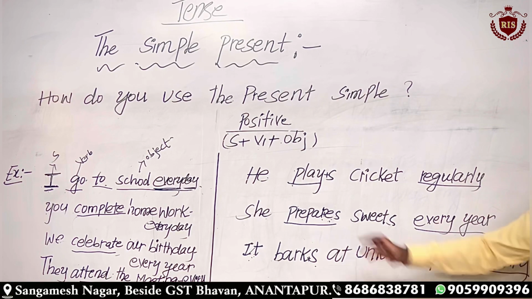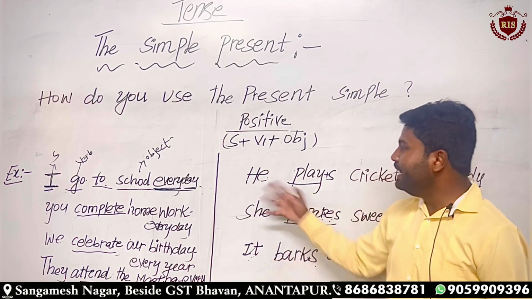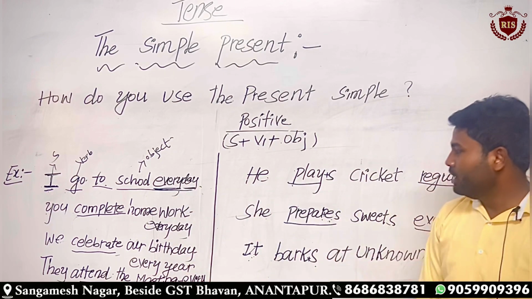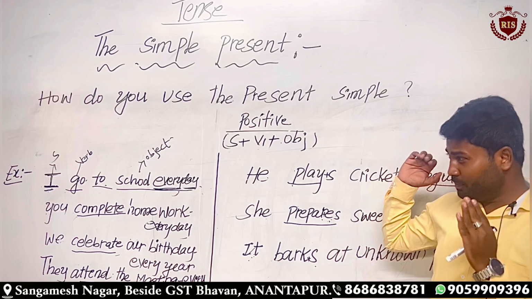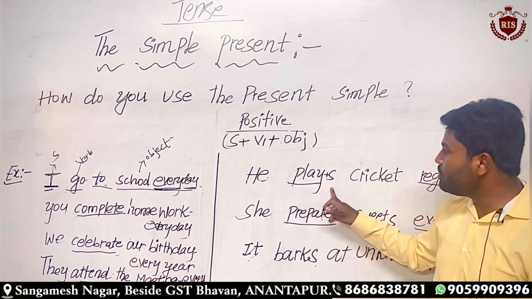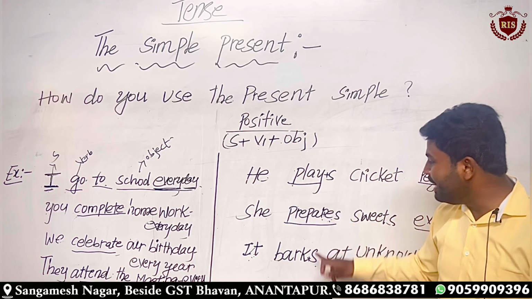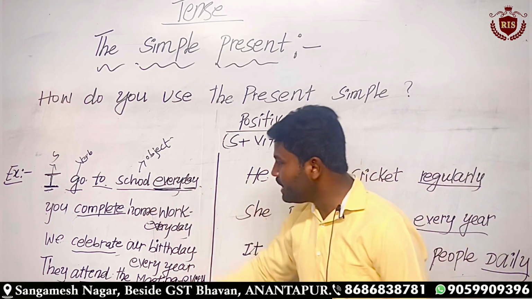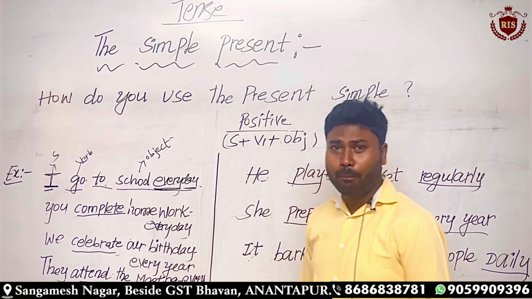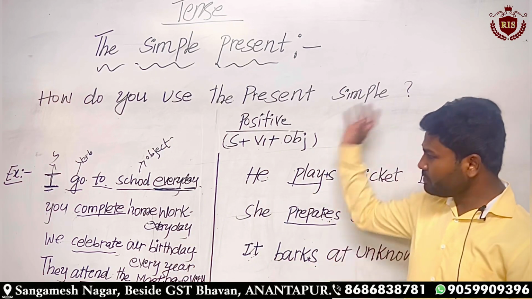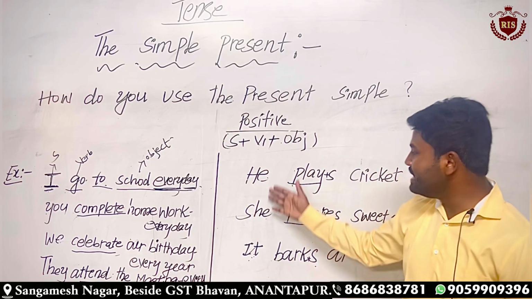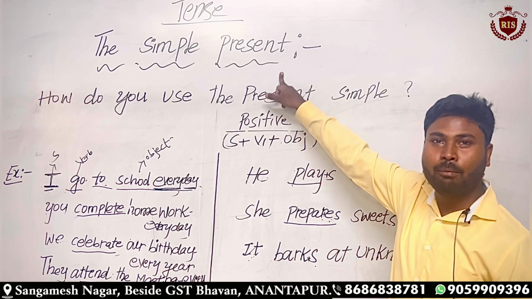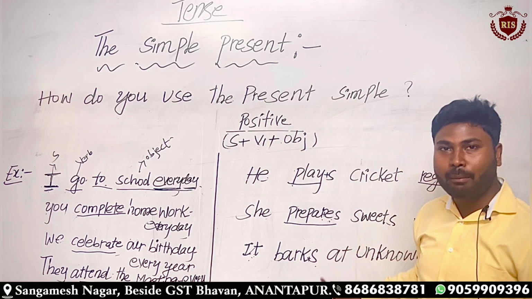Let us observe the difference between these four pronouns and the formation with these three pronouns. The only difference is we have added s to the main verbs when we use the he, she, it pronouns. Here we have not added s to the main verb. We must remember, whenever you use these three pronouns in a positive sentence, and that too in the present simple, you must add s to the main verb.